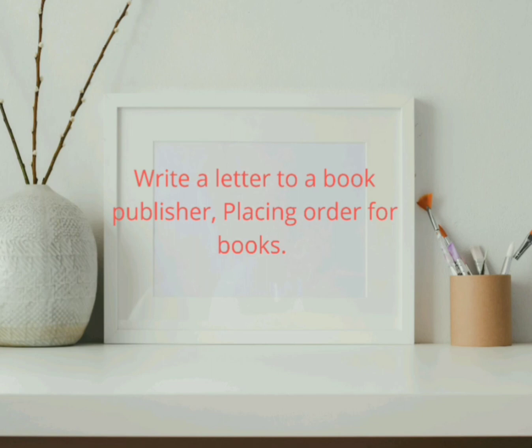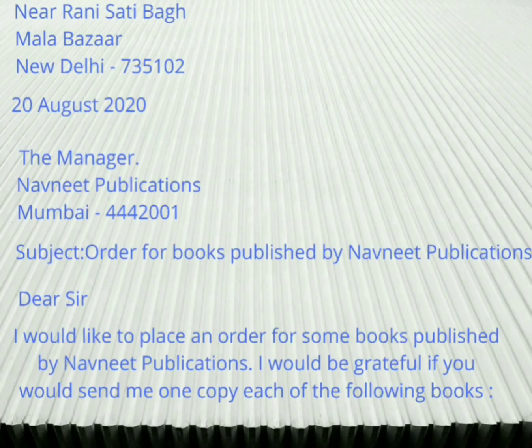Now let's have a sample of the formal letter. The question is, write a letter to a book publisher placing order for books. Now see children, this is the answer of the question. My formal letter starts with the sender's address, as I told you. So this is the writer's address, the one who is writing the letter, near Rani Sati Bagh, Mala Bazar, New Delhi. Then after that you can see the gap. Gap means you have to leave one line. Then date. Date I have put in this particular order as I showed you in the format. Then again there is gap, that means you have to leave one line.